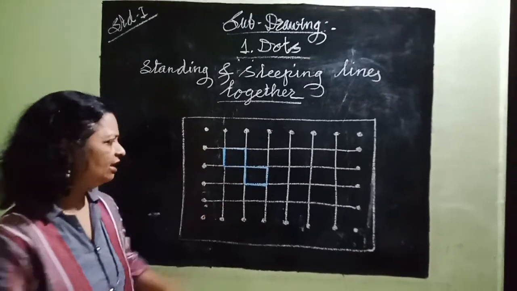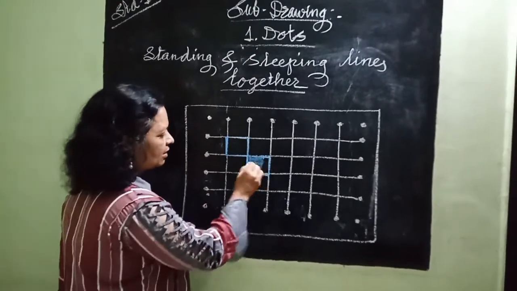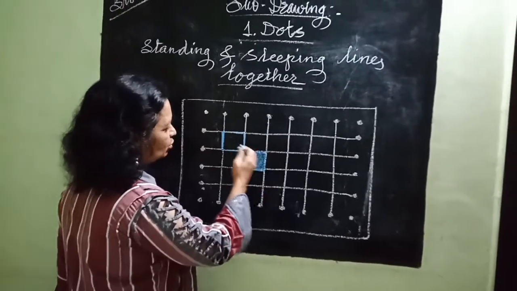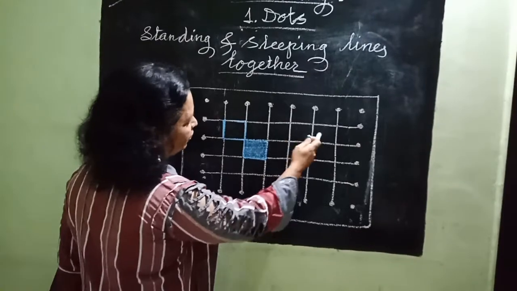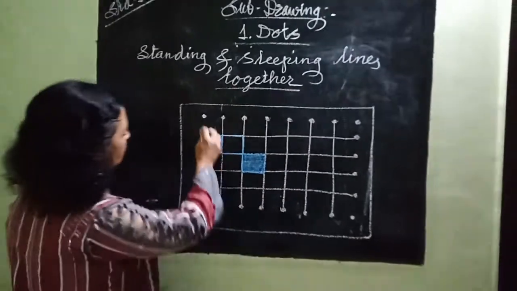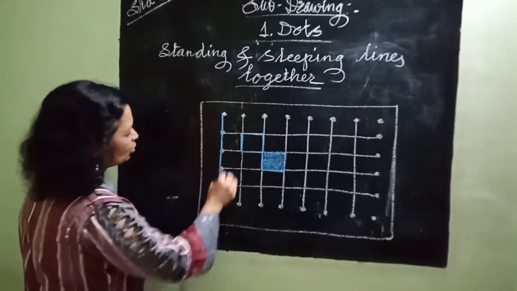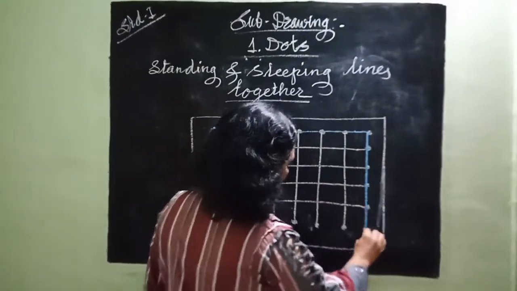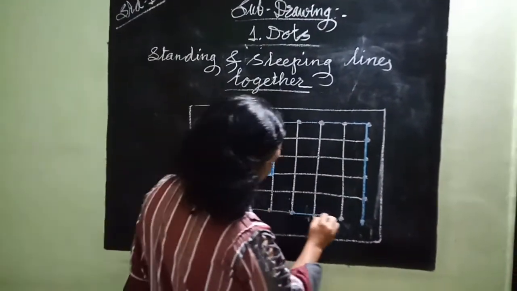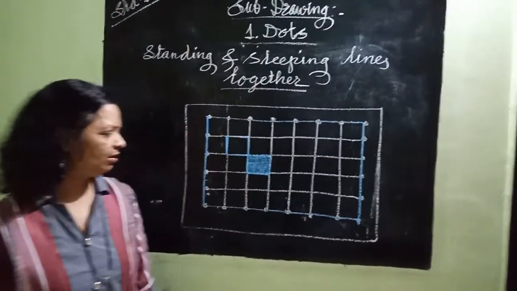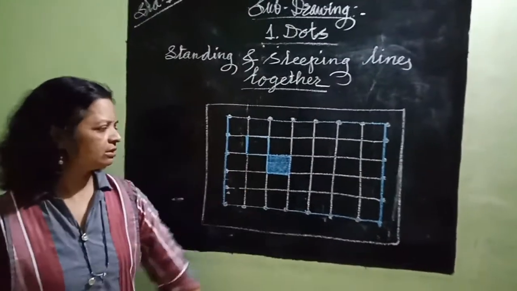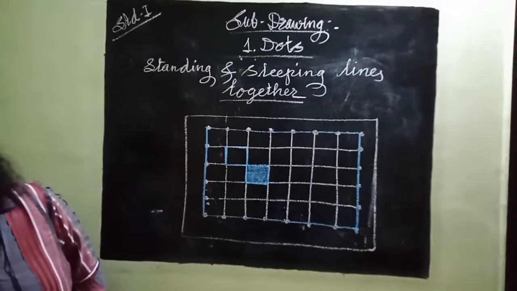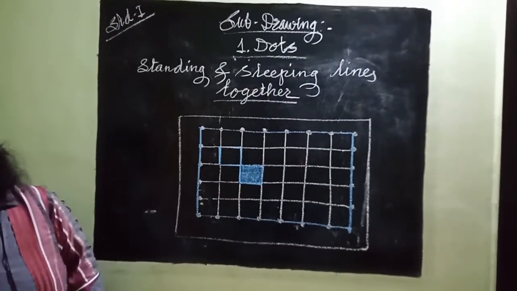So you can fill alternate checks, or apply 1, 2, 3, 4, 5 colors. You can join this line also, so that you get here one big rectangle, and small checks are divided in that rectangle. Is that clear? Okay. Now come to the next.